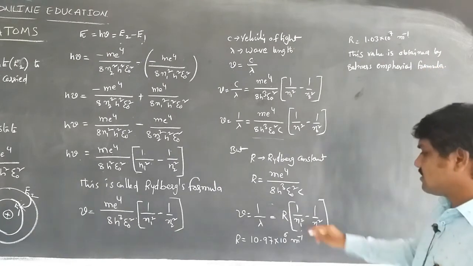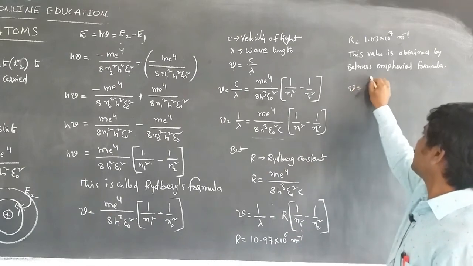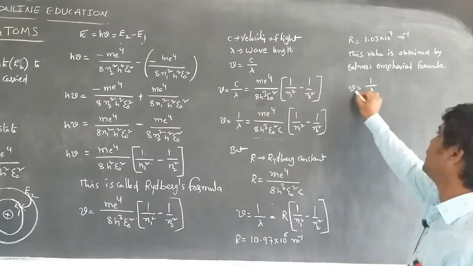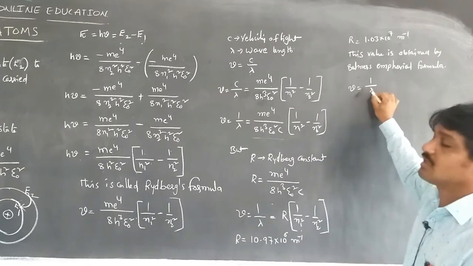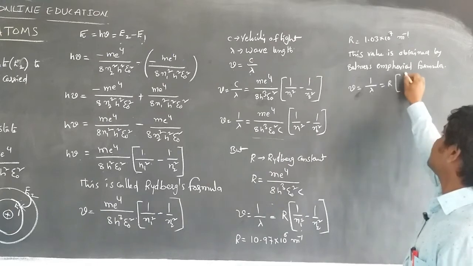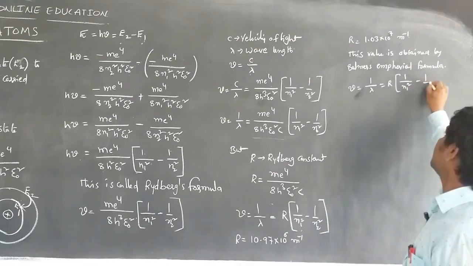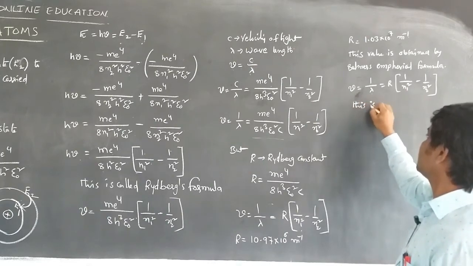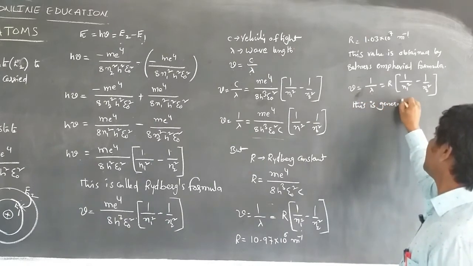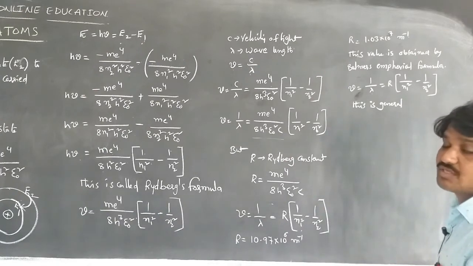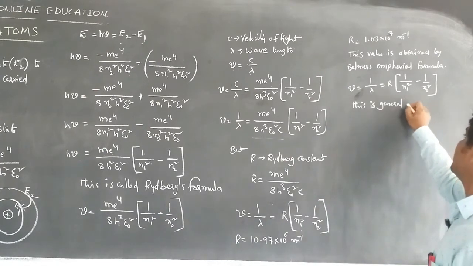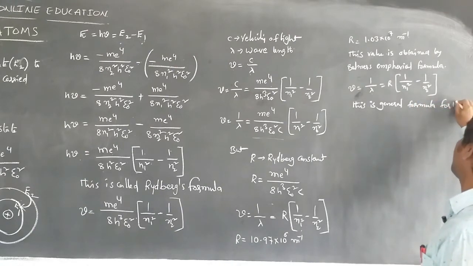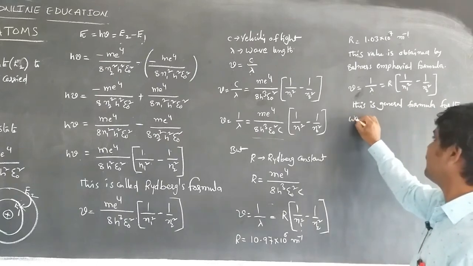And also this is the equation for nu bar is equal to 1 by lambda. Here nu bar is considered as the wave number. The wave number, which is equal to the reciprocal of wavelength, is the general expression to find the wave number.